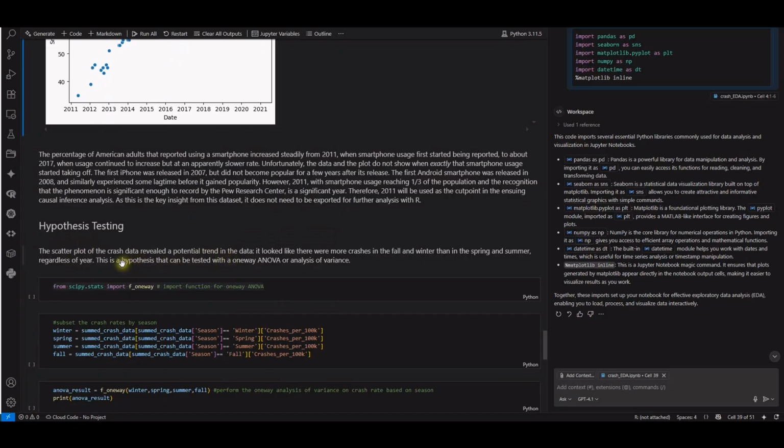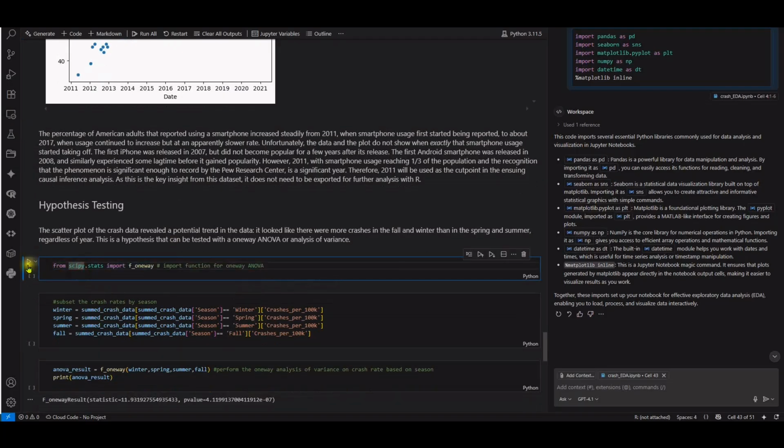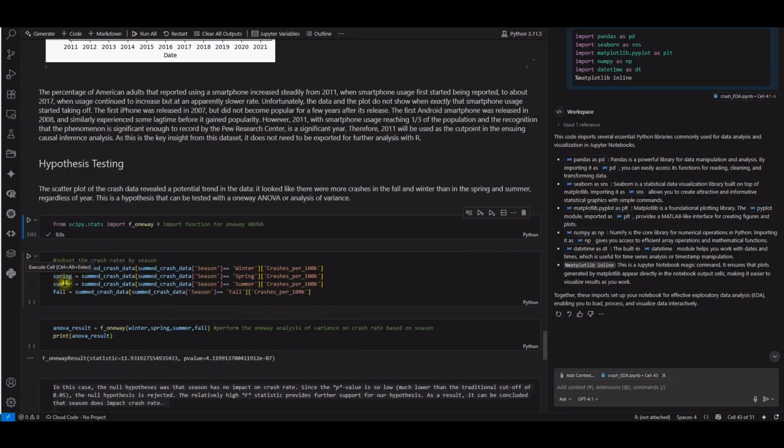Now we have hypothesis testing. Okay, so the scatter plot of the crash data reveals a potential trend in the data. It looks like there were more crashes in the fall and winter than in the spring and summer, regardless of year. This is a hypothesis that can be tested with a one-way ANOVA, or analysis of variance. So import the function for one-way ANOVA. Okay, so next is to subset the crash rate by season.